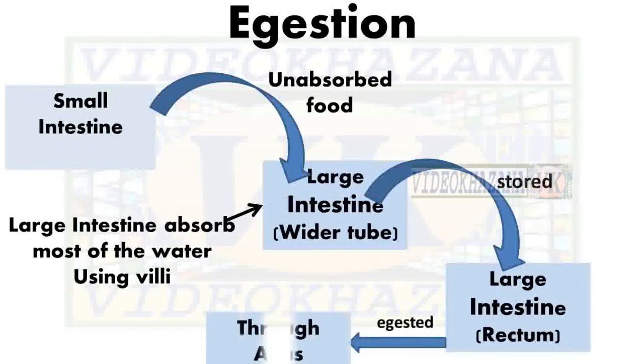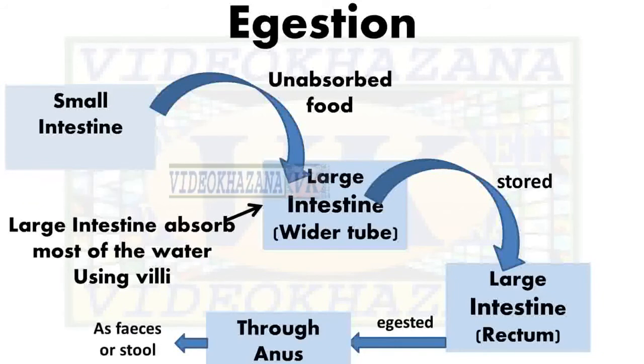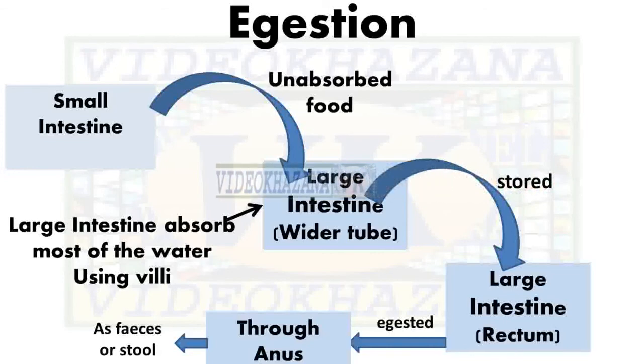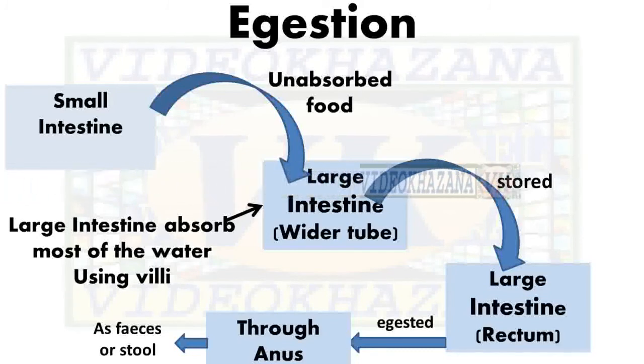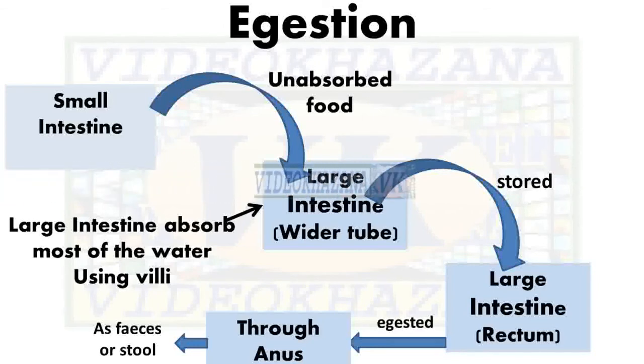From this part, the rectum, it is egested when we go to the toilet. Then this undigested food is passed out from our body through the anus as feces or stool. This process of expelling the feces is called egestion. This exit of feces is controlled by the anal sphincter. Through the anal sphincter, this waste product, waste unabsorbed food, comes out. So this is the complete digestion process.